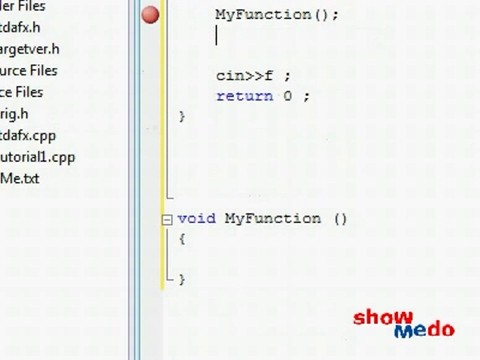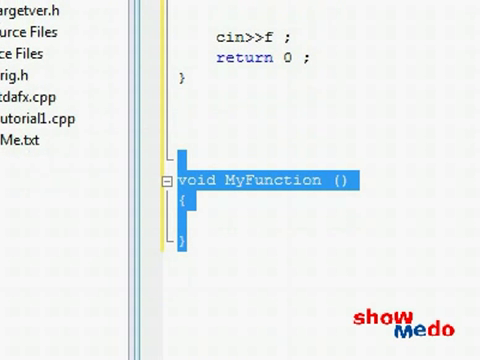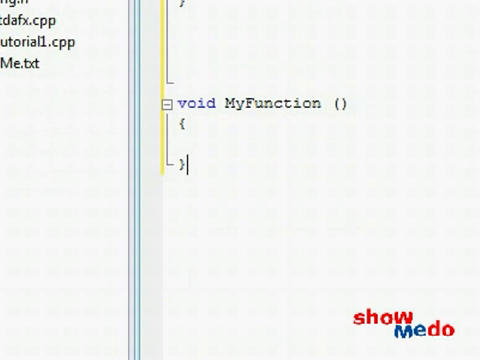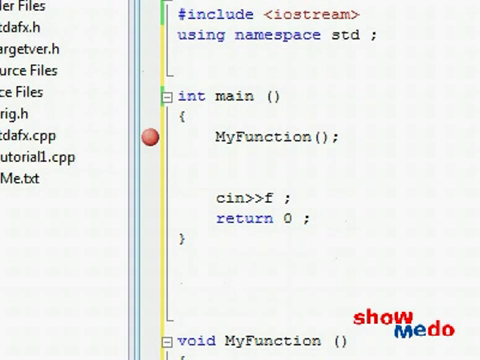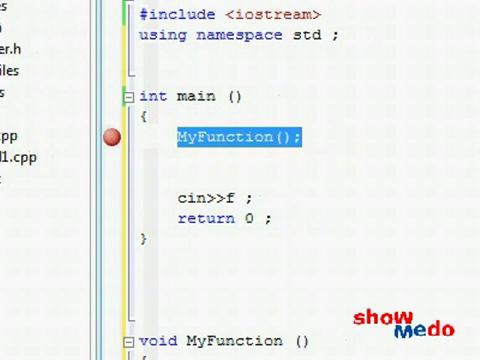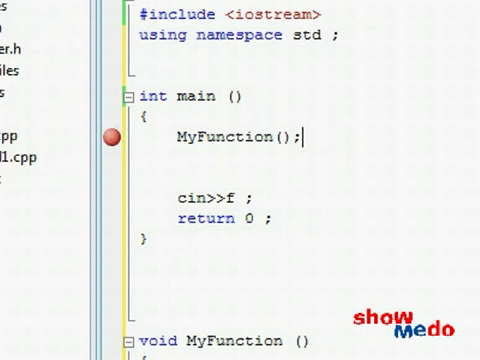So make sure you understand this correctly. If I would have, for example, a third function over here, which we will call my function 2, and I will call my function 2 from my function, what will happen is very simple. The program starts running, we call my function, we go to my function. In programming terms, this is called calling. I call that function.